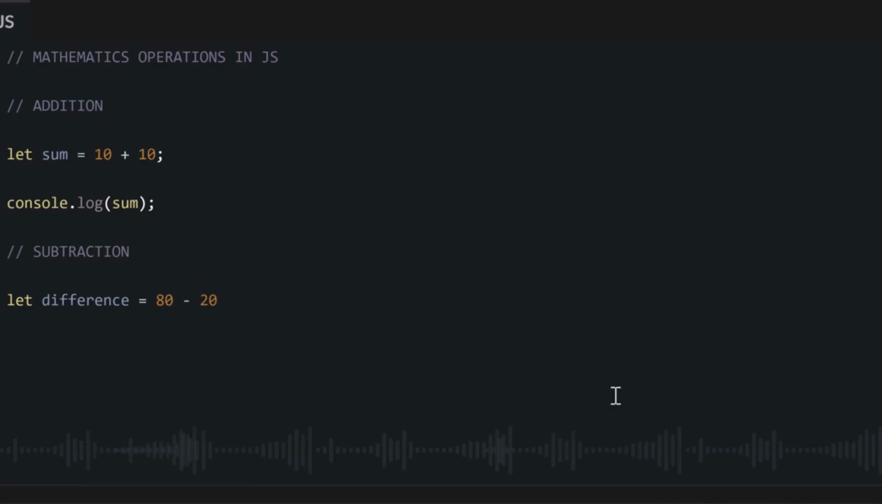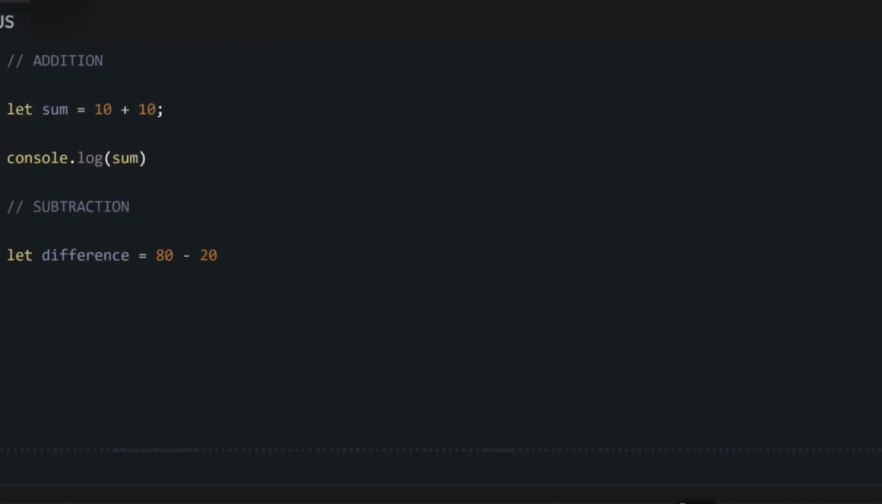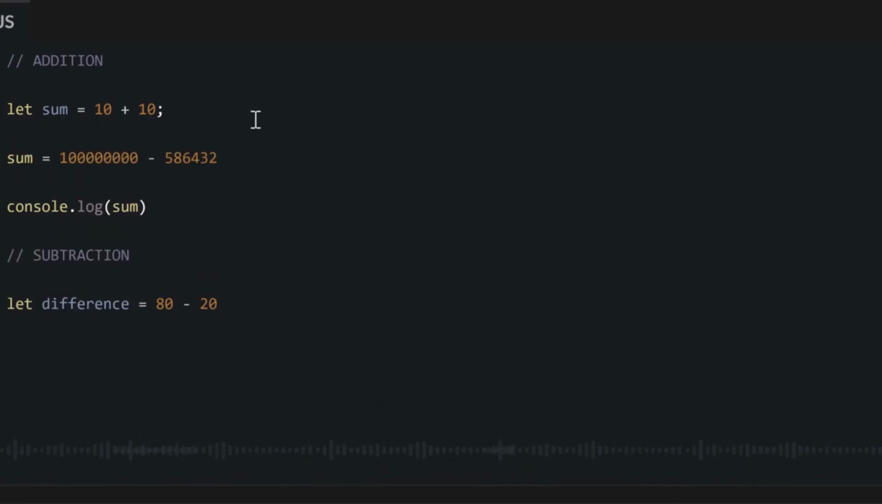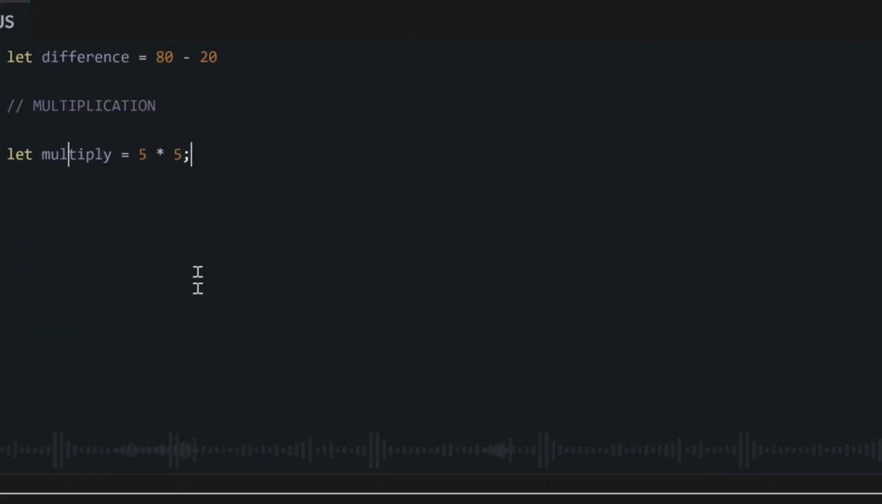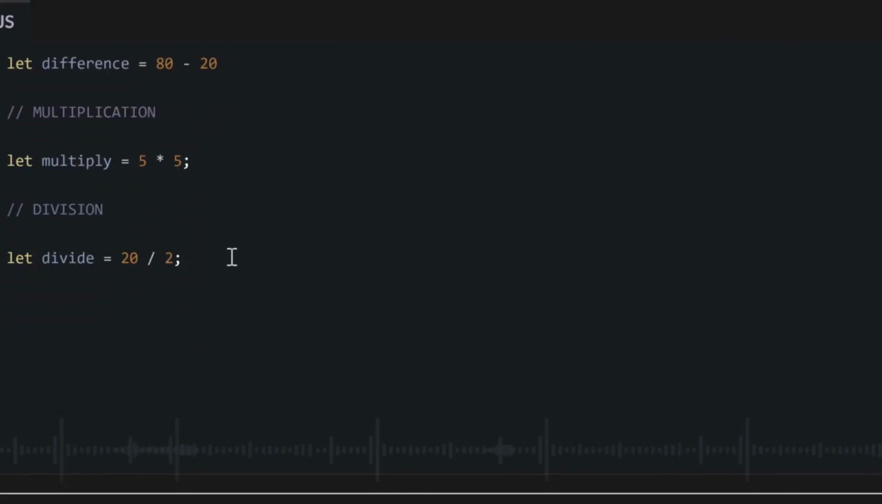If we do long numbers like 100 million minus 586,432, our computer can still do it very fast with JavaScript. It is light work. And to multiply in JavaScript, we follow the same approach, but we use the asterisk. And to divide, we use the forward slash.